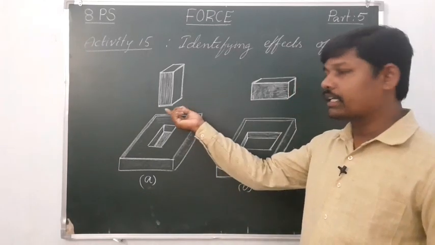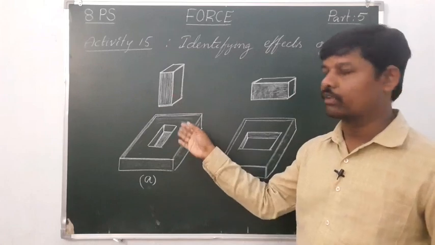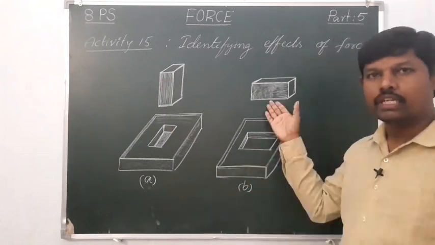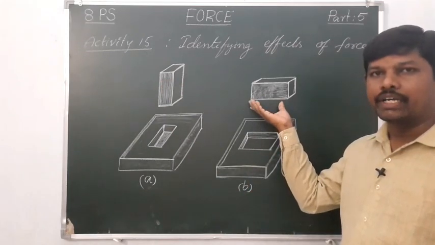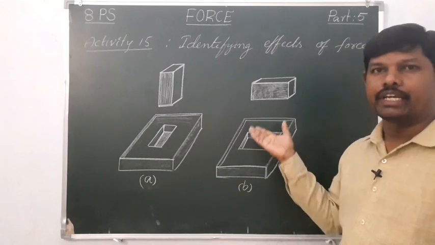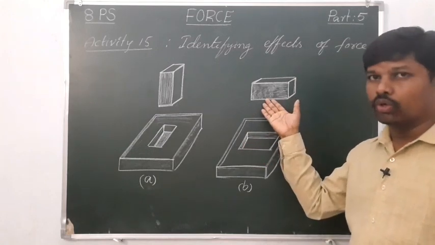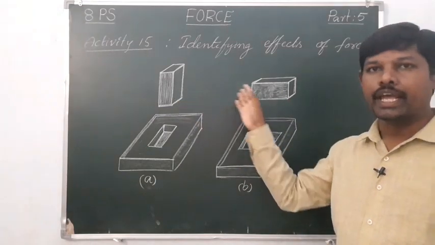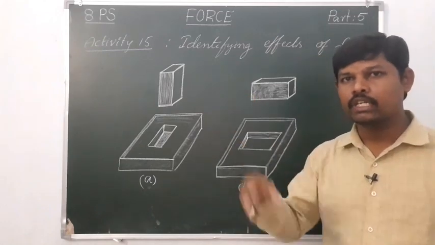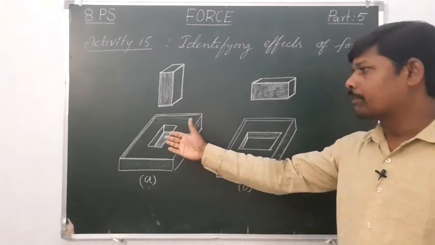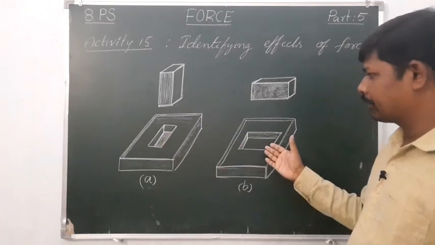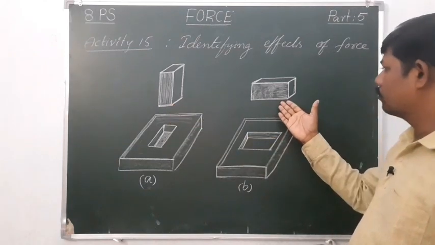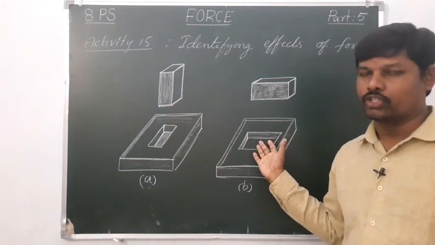Because the contact surface area of the brick with the lime powder is less, the exerted pressure is more. In the second case, the area of contact with the lime powder is more, hence the pressure is less. Even though both have equal masses, that means both bricks apply the same force, we observe different depths because of more pressure with less surface area, and less pressure with more surface area.